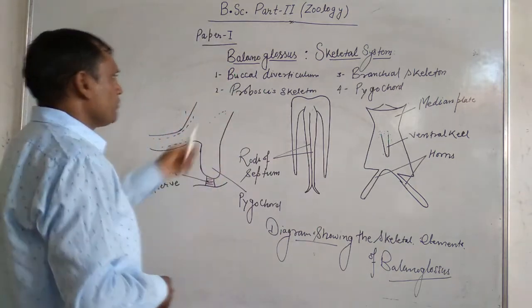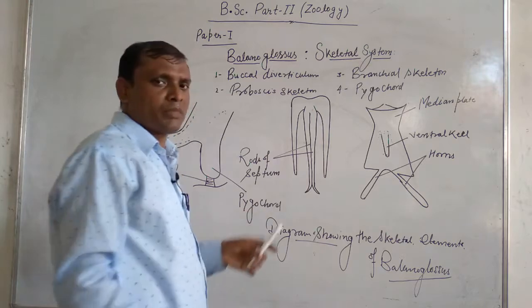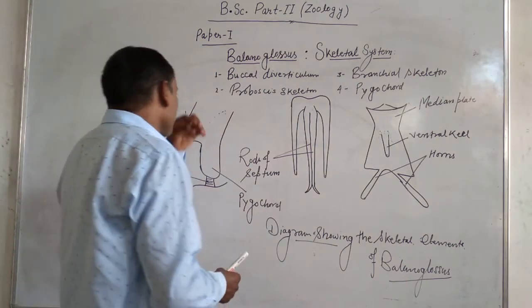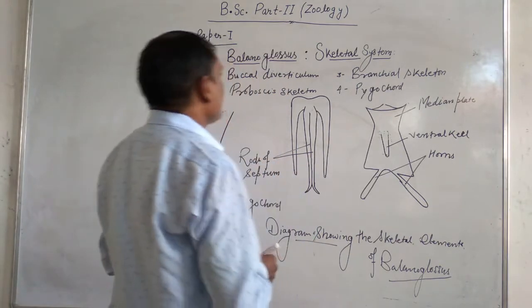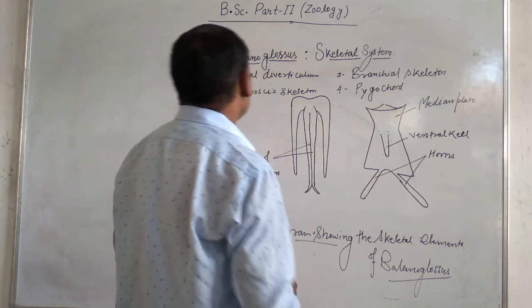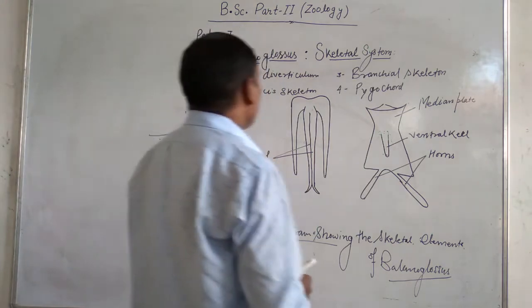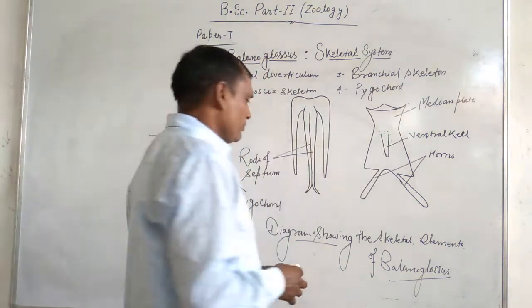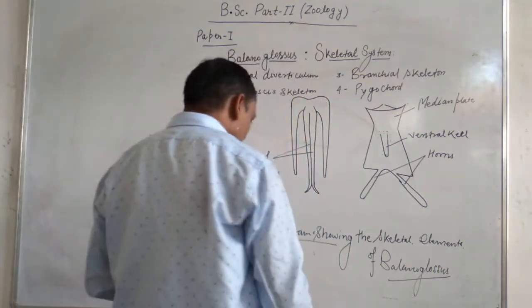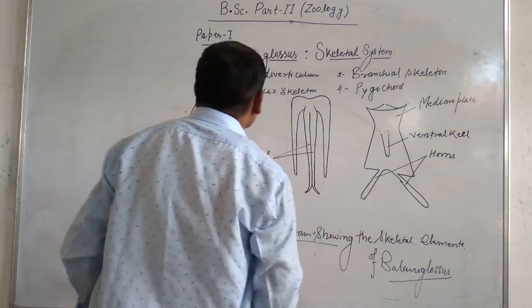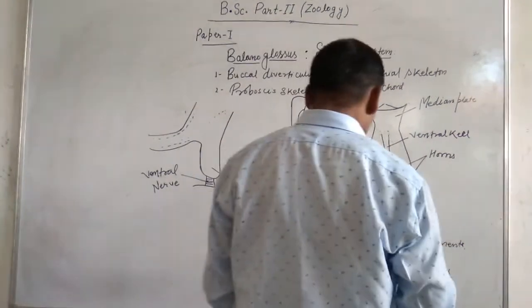The first one is buccal diverticulum. Now see the structure of buccal diverticulum. The buccal diverticulum inside the body of Balanoglossus is located to the anterior of the body, especially in the proboscis zone.